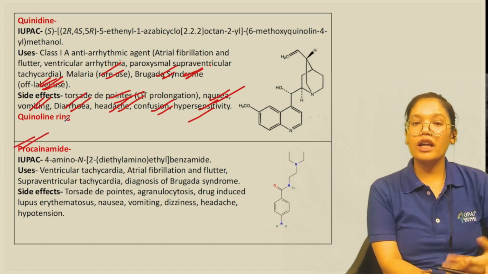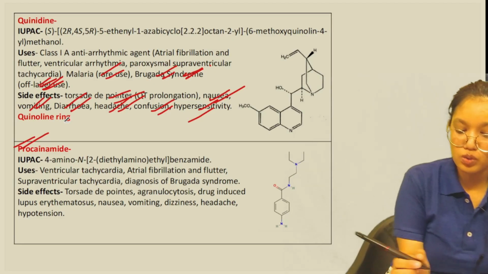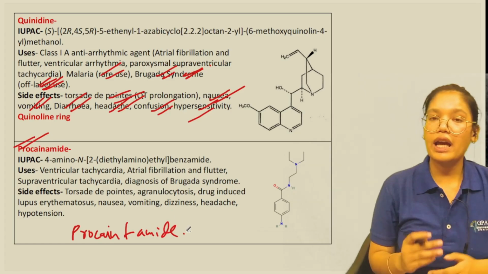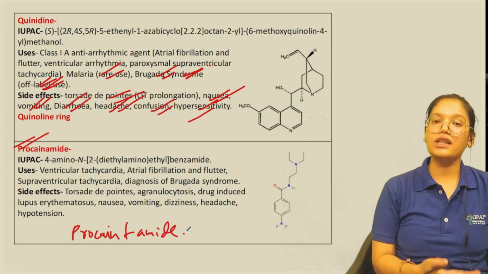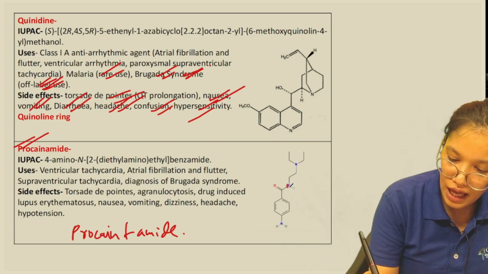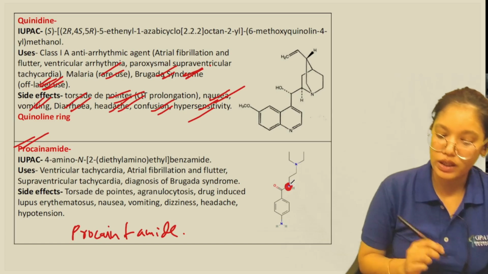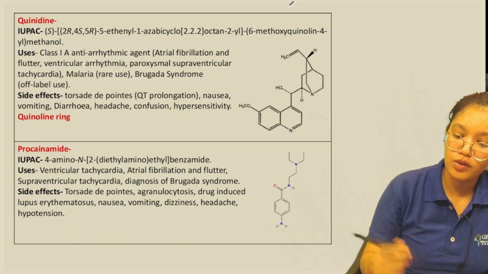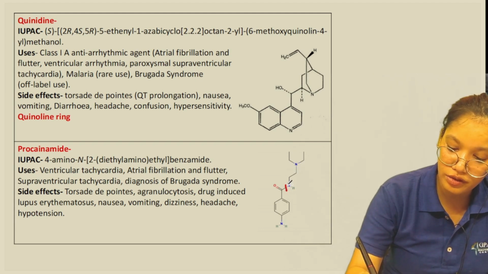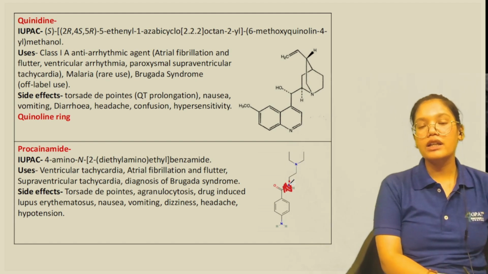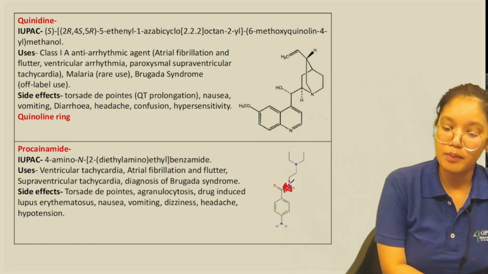Now procainamide is formed from two words, procaine plus amide. So whenever we add an amide group to the procaine structure, that is called procainamide. So if we add an O here, now this is procaine. Now in this procaine, if we want to add amide, then in the place of O, we replace that O with N. Now this structure is the procainamide structure.